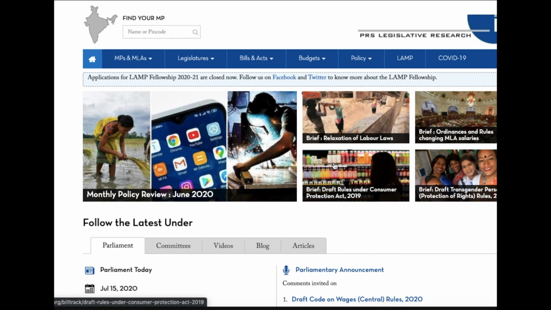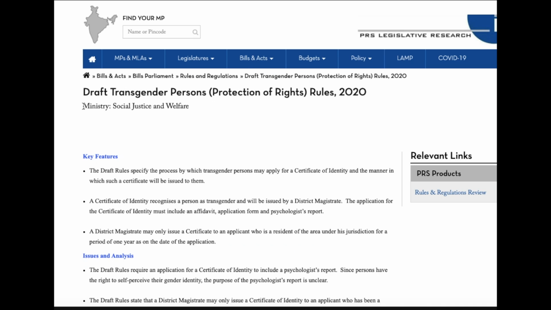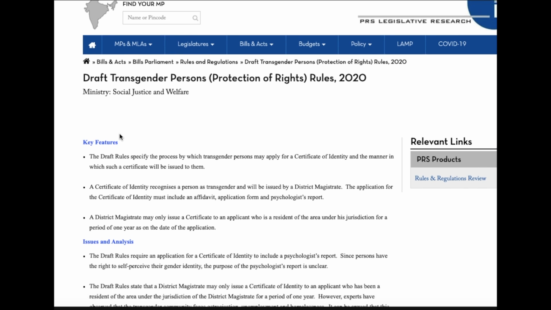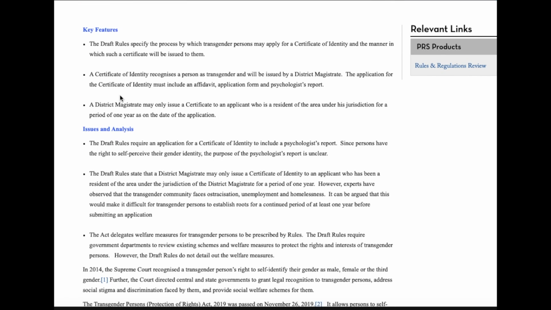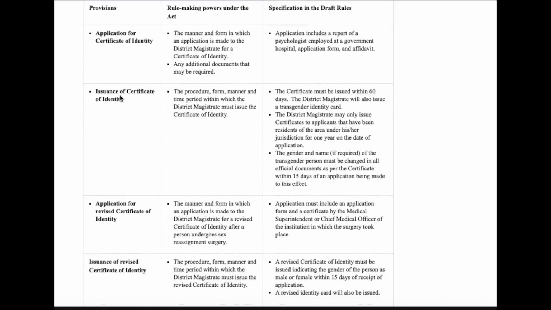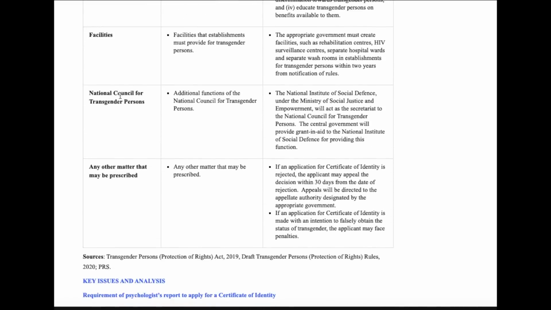Firstly, PRS provides the important bills and acts which have been placed or passed in Parliament, and their analysis. For example, there is a bill on transgender. Firstly, it tells about the ministry which has placed it in Parliament. Second, it discusses the key features. Then the issues and analysis related to the draft rules or the bill. If you scroll down, you will get the important features as well as the detailed analysis of the bill.